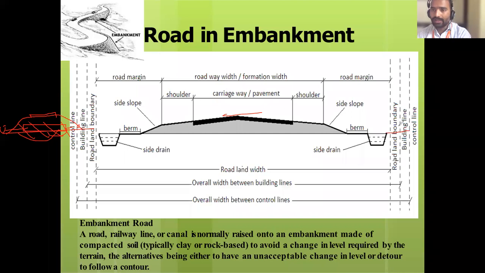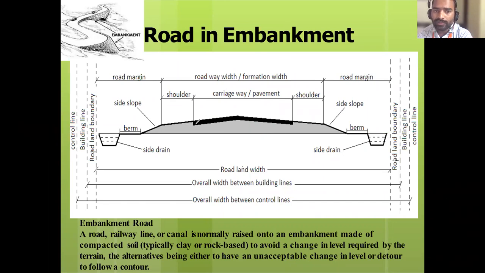Yes, that's why it is called an embankment. Road in embankment. Are you getting why it is called an embankment? Because the formation level is higher than the ground level. That's why it is called an embankment. This entire thing is called an embankment. Okay, when you take the cross section, there are different terms.